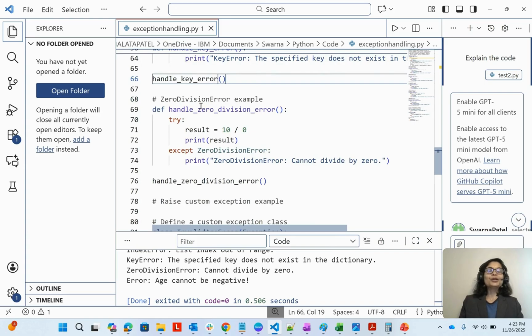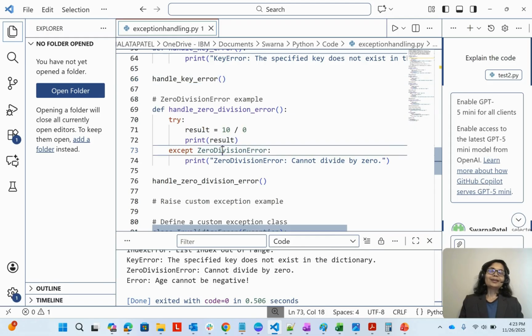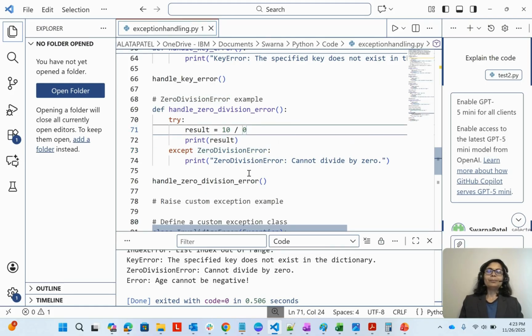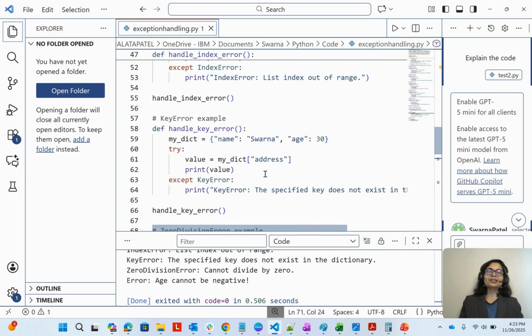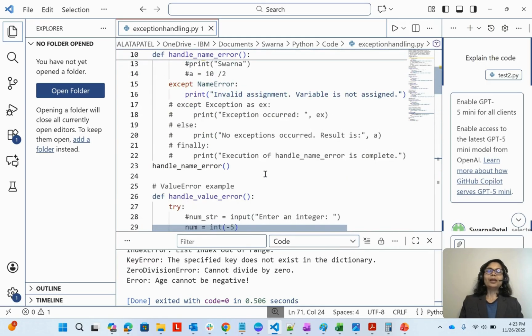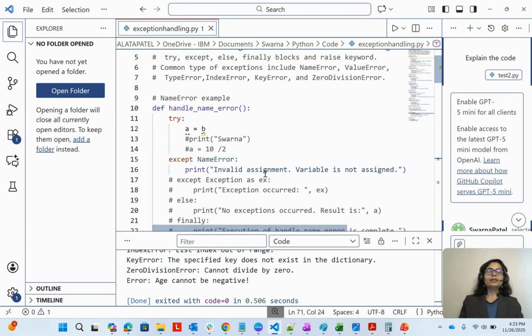Similarly, the zero division error. Let's say that we are trying to divide by 0, and then it will cause a zero division error, and we can print a suitable statement, that zero division error, cannot divide by 0. Before I come to the custom exception, let me take you through a couple of other keywords.